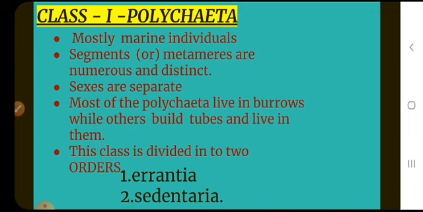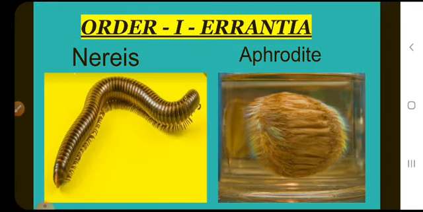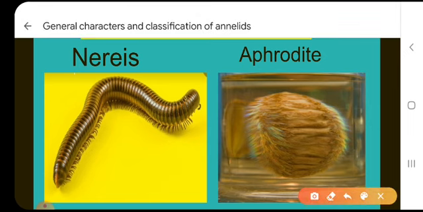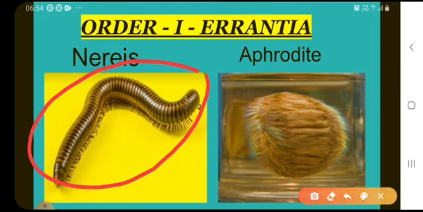The body is differentiated into a distinct head at the anterior end. It bears simple eyes, palps and tentacles. Clitellum is not present at any stage of the life cycle. Segments, or metameres, are numerous and distinct. For example, Nereis is a polychaeta animal with a body having numerous ring-like structures, called metameres or segments.